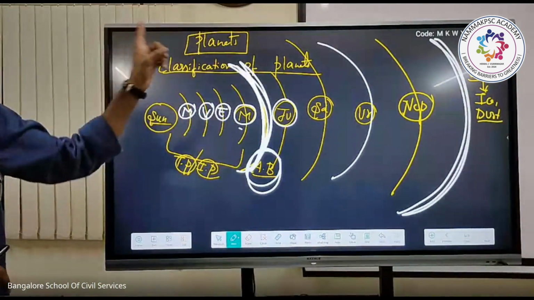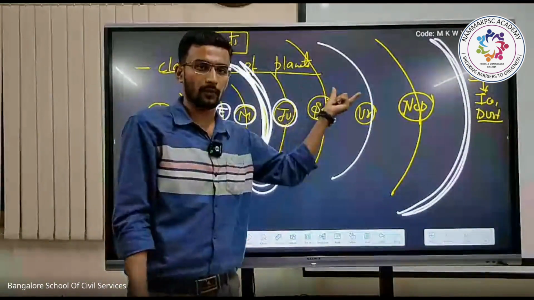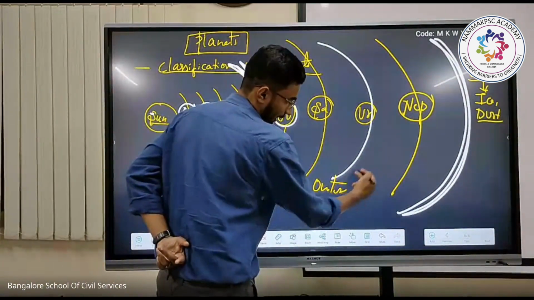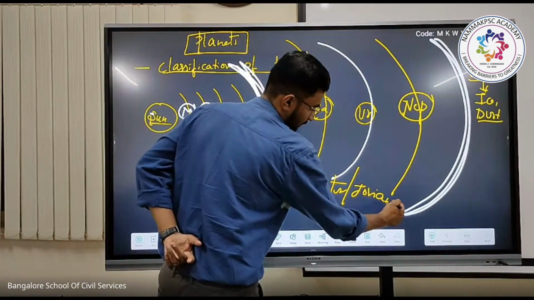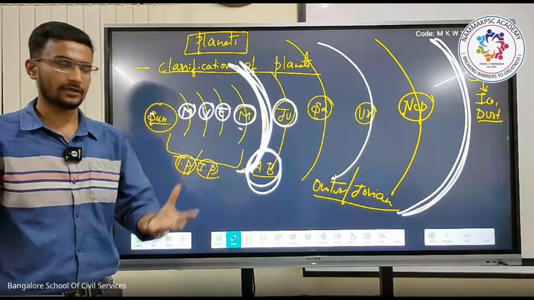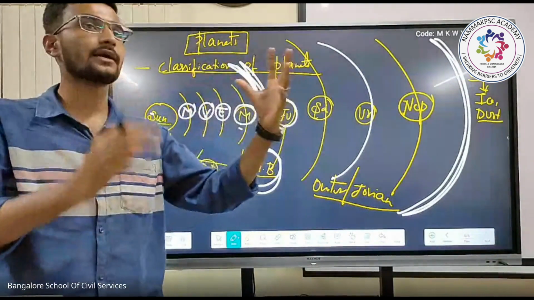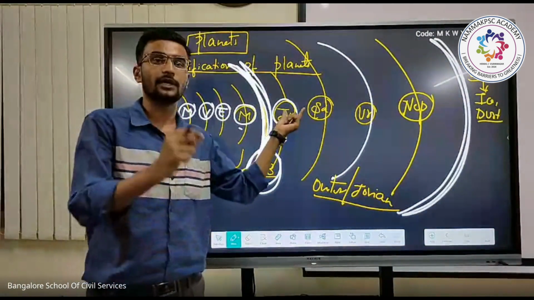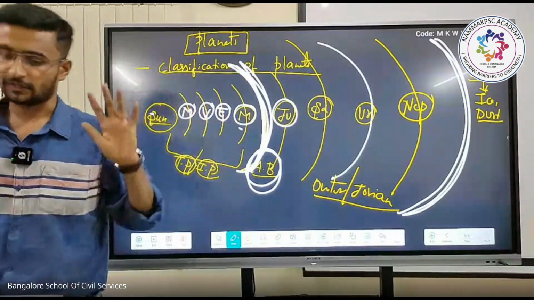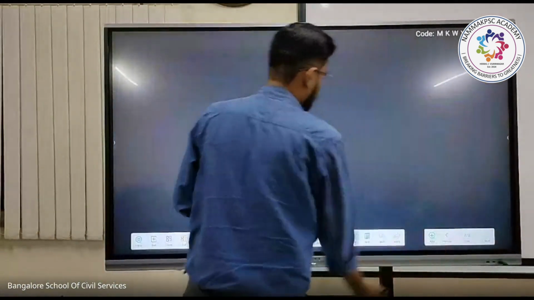This one we call inner planets, near to our sun. And the second one, outside our asteroid belt, we call outer planets, also called Jovian planets. Jovian means Jupiter-like planets. Jupiter is in a gaseous state, not in a solid state. Next, any doubts? All clear.